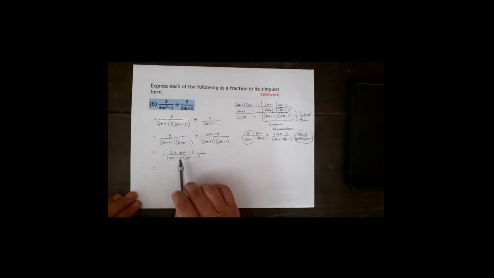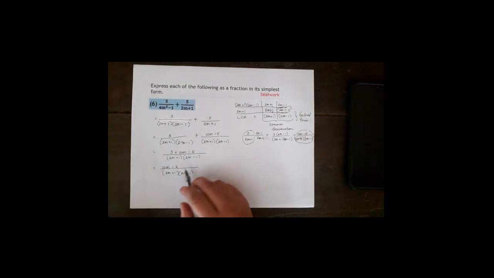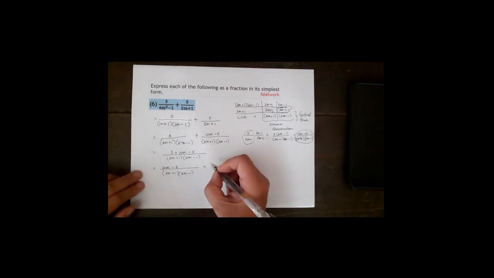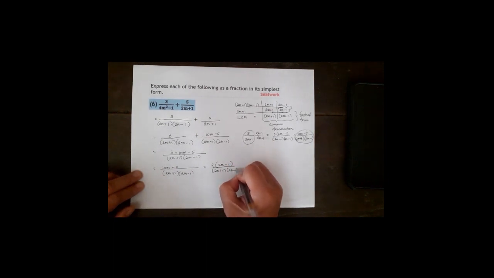10m doesn't have a like term in the numerator, so copy it. 3 minus 5 is negative 2, so you have 10m minus 2 over 2m plus 1 times 2m minus 1. If you look at the numerator, you can still factor. A common factor is 2. You factor out 2, you get 2 times 5m minus 1 over 2m plus 1 times 2m minus 1. Can it still be simplified further? Not anymore. There are no common factors.